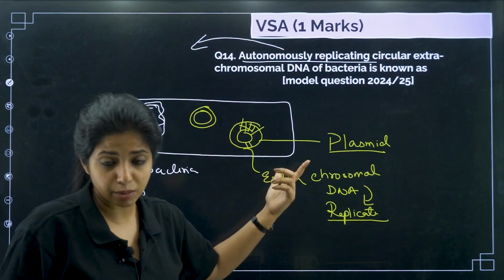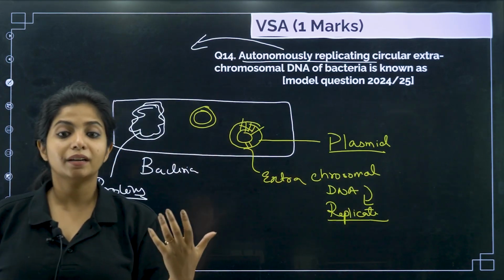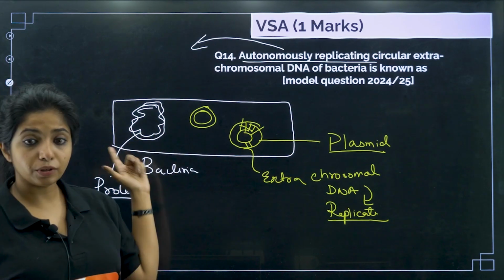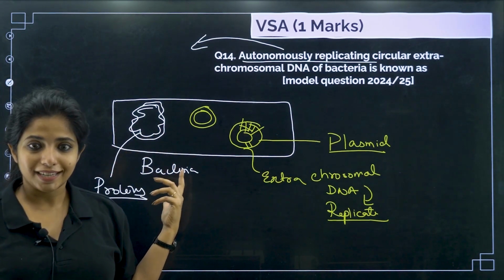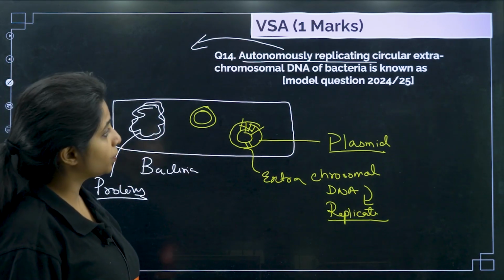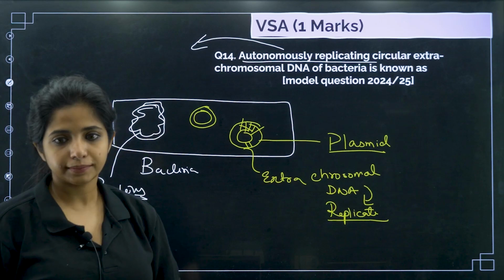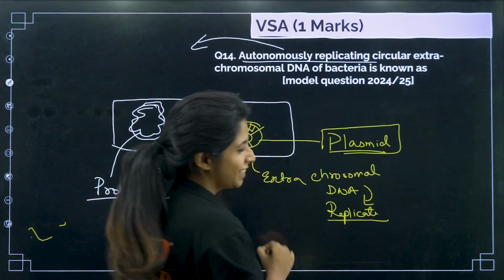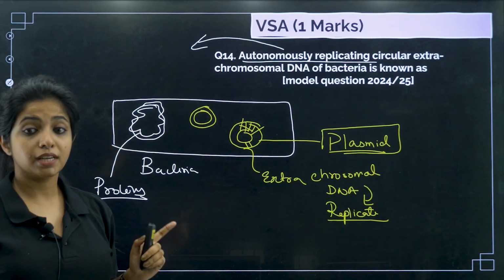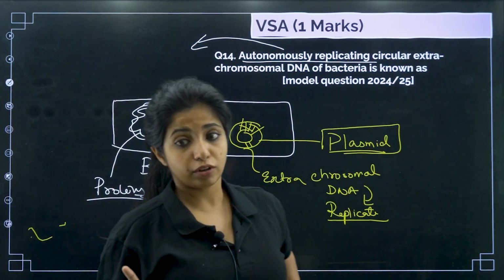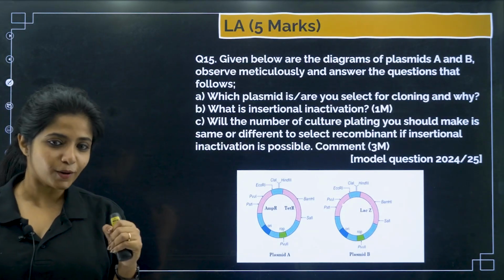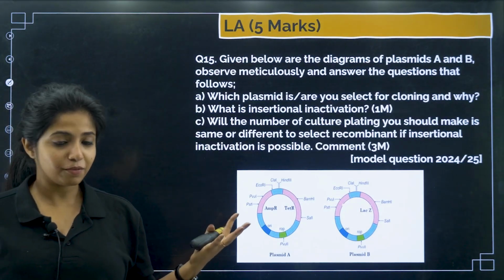Now there are different types of plasmid. For example, TI plasmid. If I make a change over there, that bacteria would not be able to basically infect, but it will still survive because it has all the other proteins coming on from its original chromosomal DNA. Okay, so that is a separate thing. So autonomously replicating circular extrachromosomal DNA of bacteria is known as plasmid. I hope you understood that as well, and with this we are going to complete all the 1 marker questions. Now these 2 questions came in your model question paper as fill in the blanks questions, so please understand that. Now let's get into the 5 marker questions, and the first one itself is very much interesting.